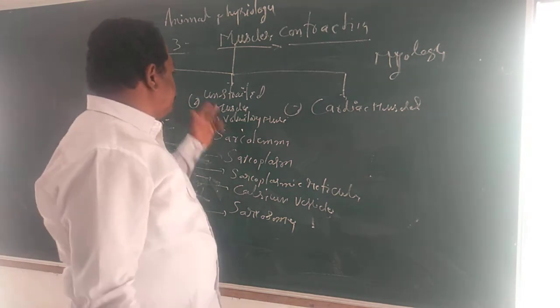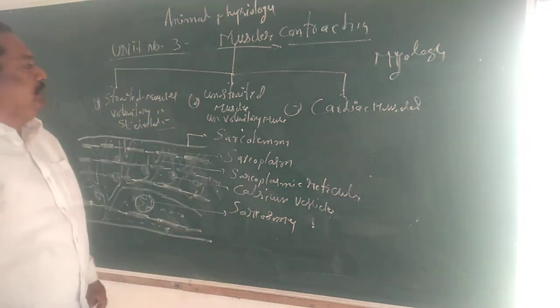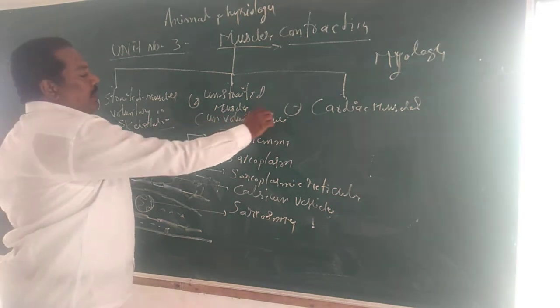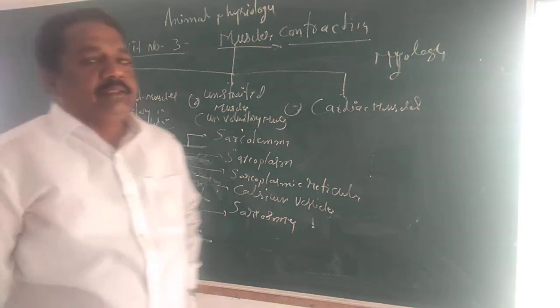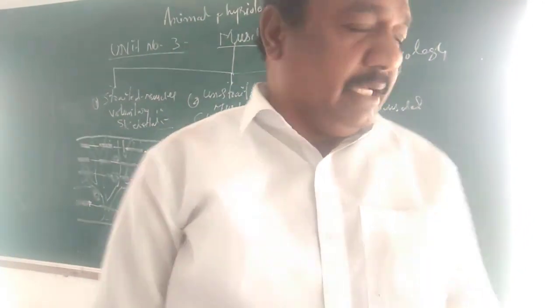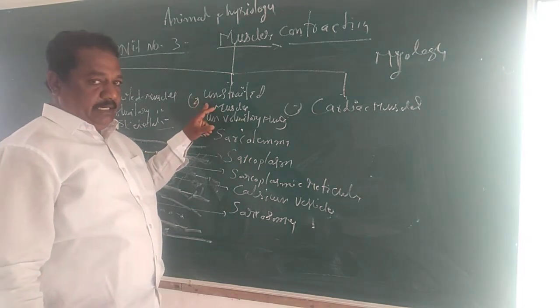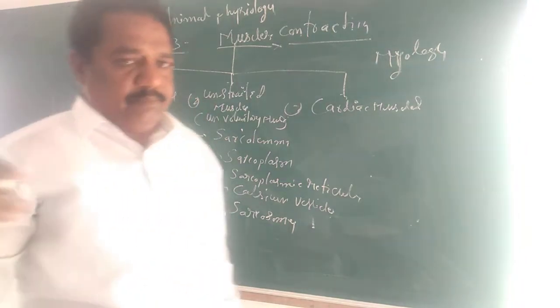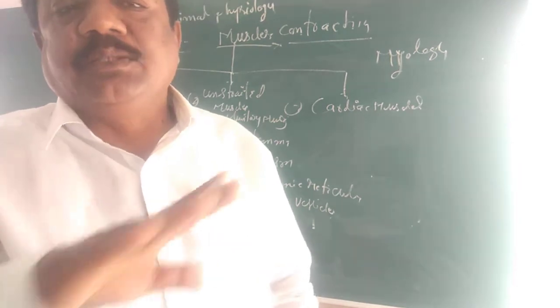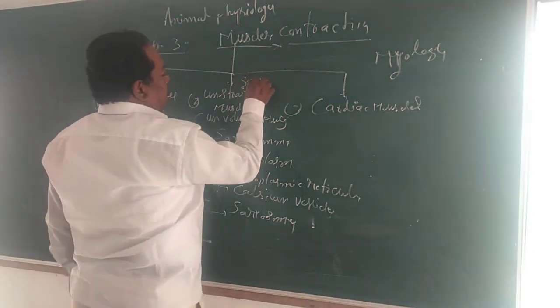So next muscle, the second one, involuntary muscles. What is involuntary? The contraction and relaxation is not by the willing of the organism. Such muscles are called involuntary muscles, or also unstriated muscles. It means in the cytoplasm of this tissue there are no lines; it is smooth. That's why it is called smooth muscle. The second one is called smooth muscles.